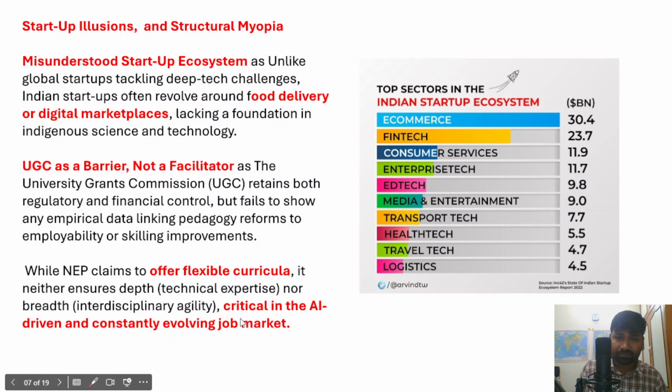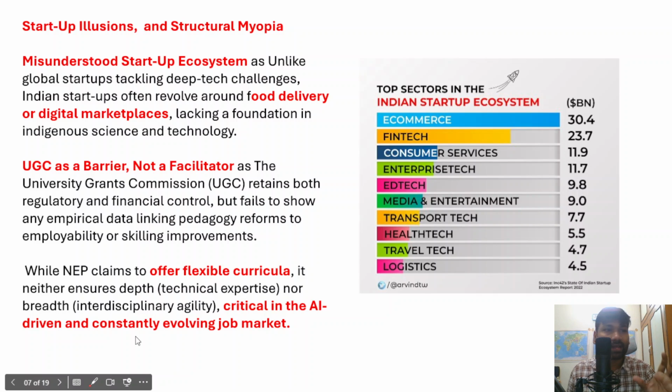Both are critical in an artificial intelligence driven and constantly evolving job market. So ultimately we could say that there are structural and fundamental challenges, which are the main reason why most graduates are not readily employable in the Indian economy.